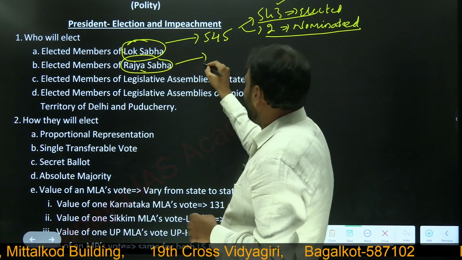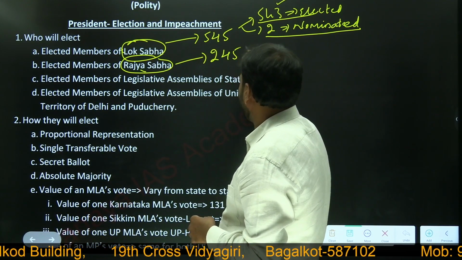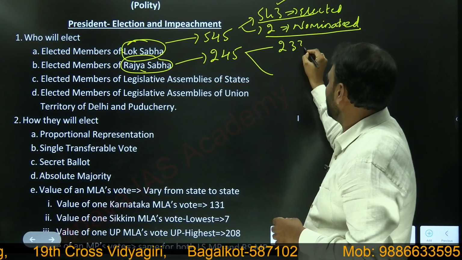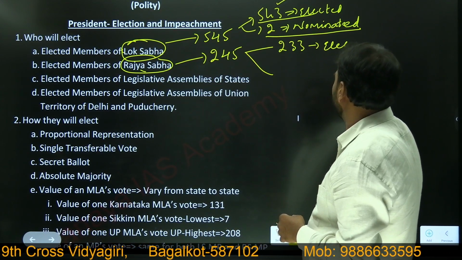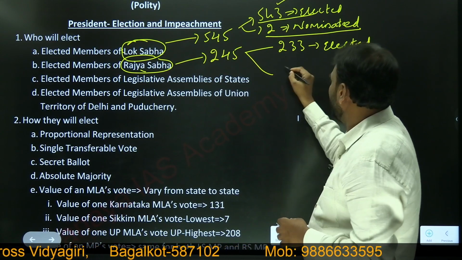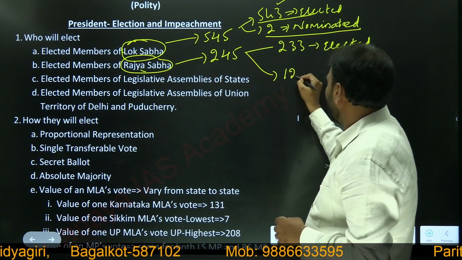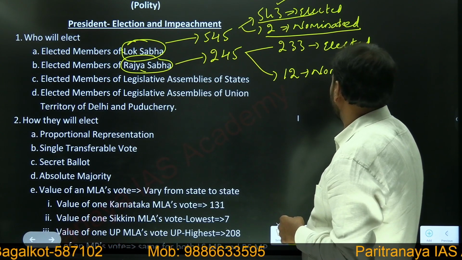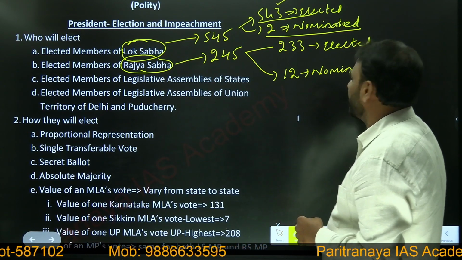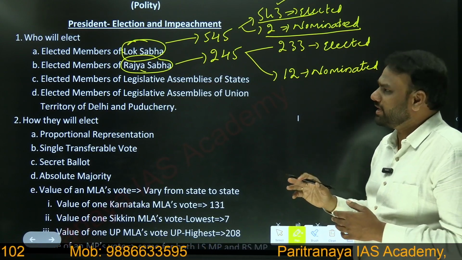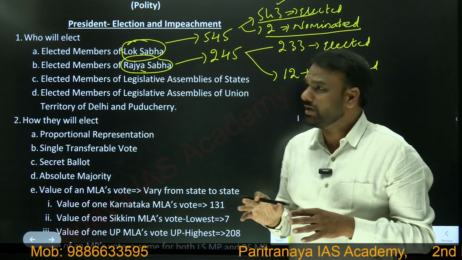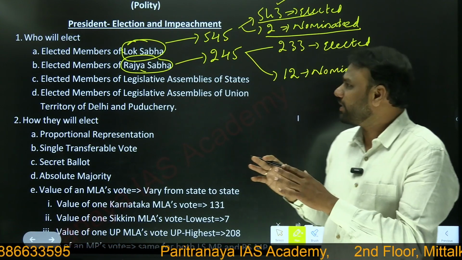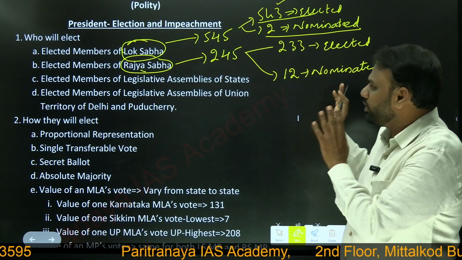In Rajya Sabha, we have 245 members. In these 245 members, 233 are elected and 12 are nominated. Who are these nominated members and why are they nominated? All these things we will be discussing in a separate topic. But here we need to know that Lok Sabha consists of elected members and nominated members, and Rajya Sabha consists of elected members and nominated members.